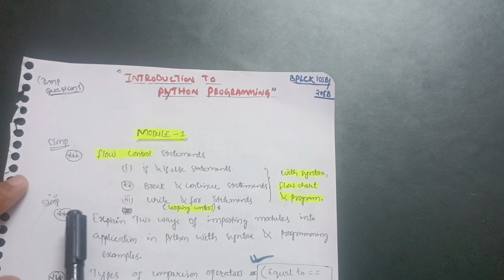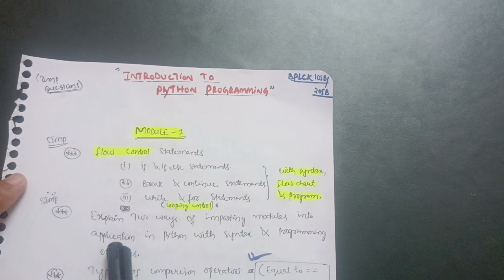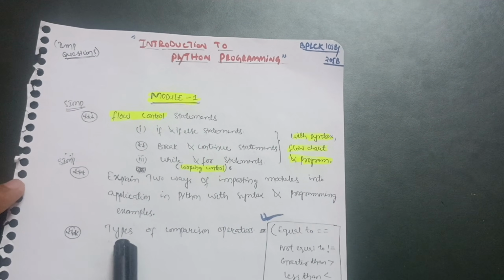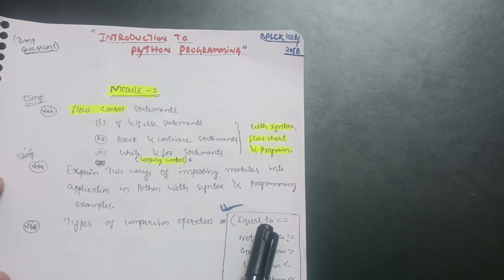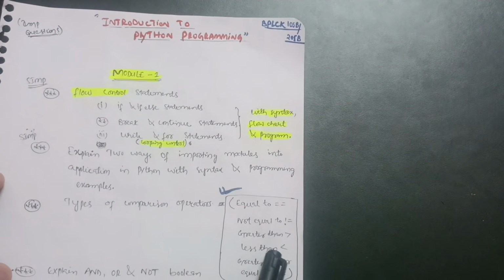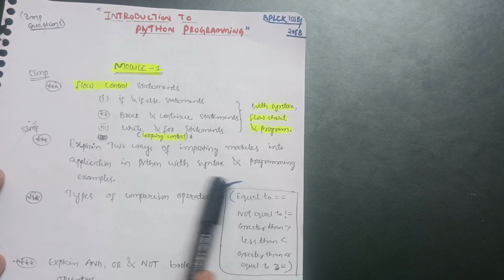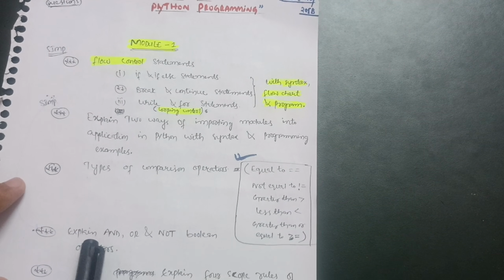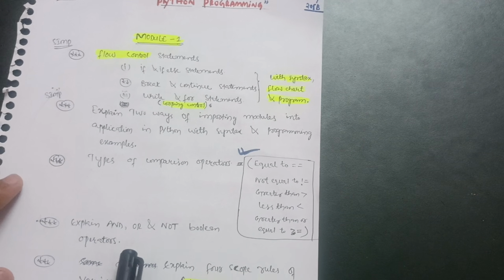Next super important question is: explain two ways of importing modules into an application in Python with syntax and programming examples. And types of comparison operators, which consist of equal to, not equal to, greater than, less than, and greater than or equal to. So you have to focus on comparison operators. And explain and, or, and not boolean operators.